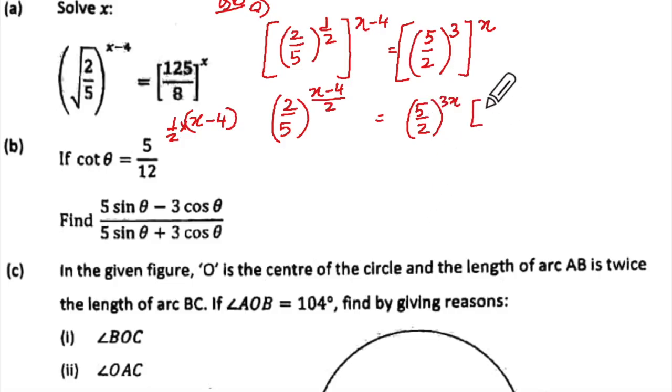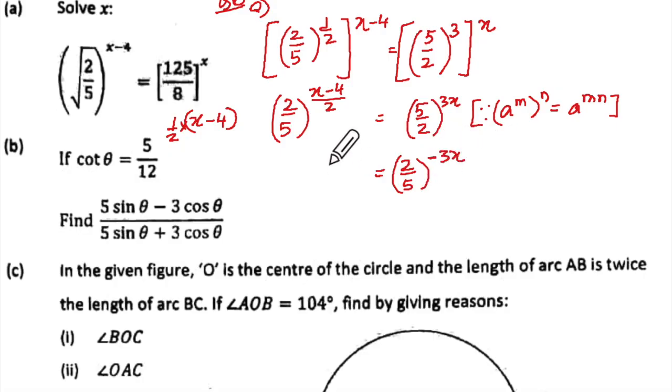Okay. Now here it will be 5 upon 2 to the power 3x. If I don't put this bracket over here, will I get minus marks? Yes. Why? Because the 3x is applying to both 5 and 2. Correct. If you don't write the bracket, only 5 will have that power. And here I should write the reason. What is the reason? A to the power m bracket to the power n is equal to a to the power m into n. Now this is 2 upon 5, this is 5 upon 2. So what shall I do? This, and it will become minus 3x. Correct? And here you will say, since a to the power n is equal to 1 upon a to the power minus n.